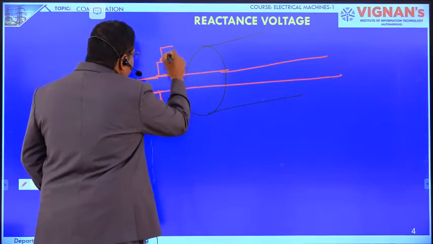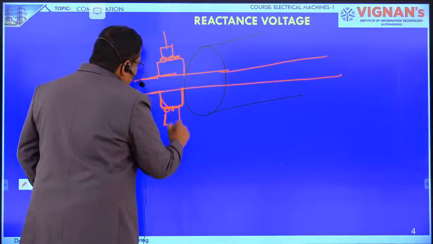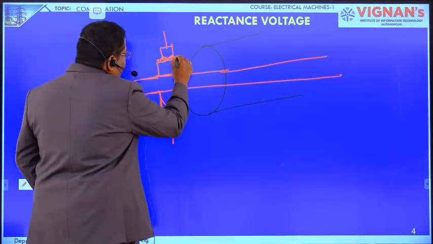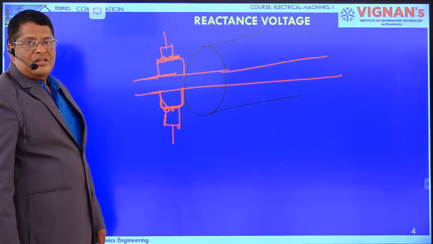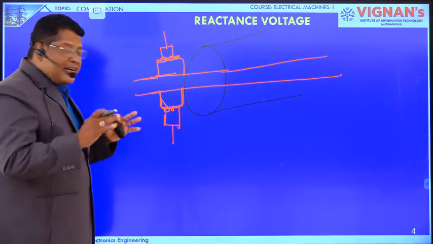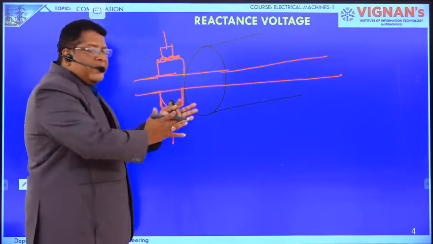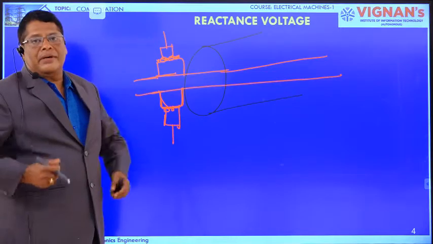Because the brushes are placed here, the surface area will be spoiled. In some cases, if the fire extends throughout the commutator segments, the machine also will burn out.